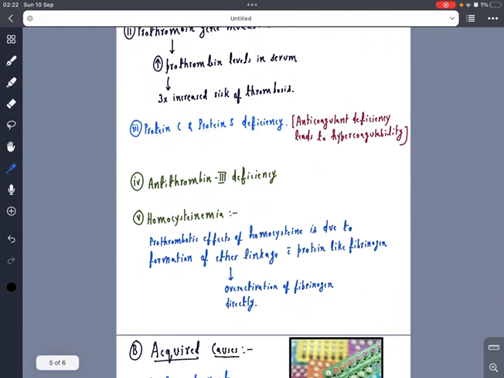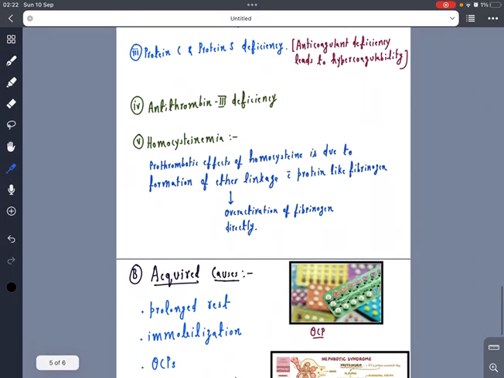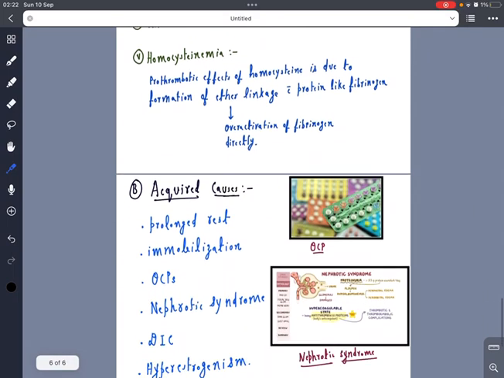Protein C and protein S deficiency and antithrombin 3 deficiency, all of these belong to the category of the body's anticoagulants, the deficiency of which will lead to the hypercoagulability of the blood. Homocystinemia will directly cause the overactivation of the fibrinogen and it will result in the hypercoagulable state of the body.